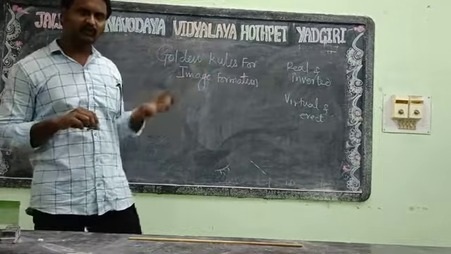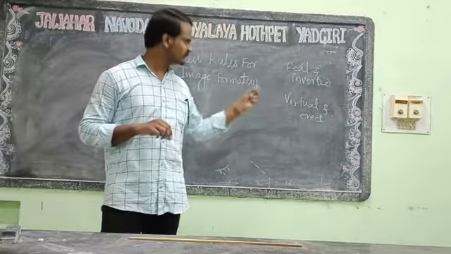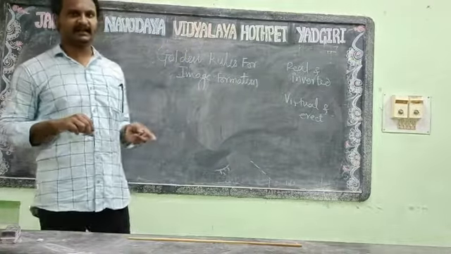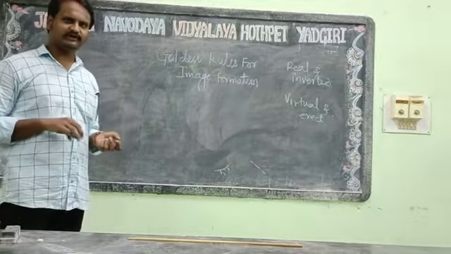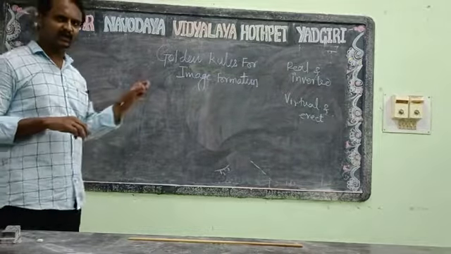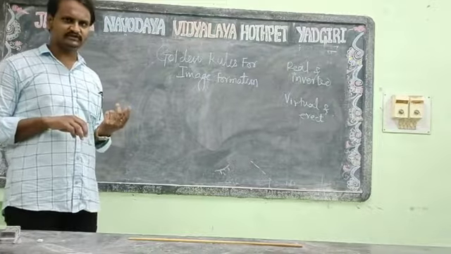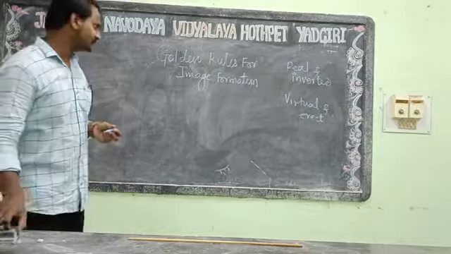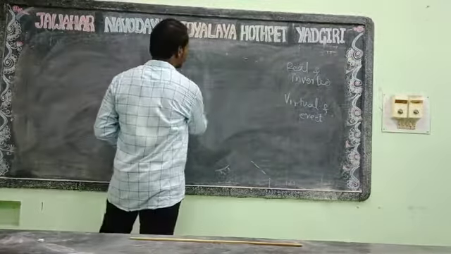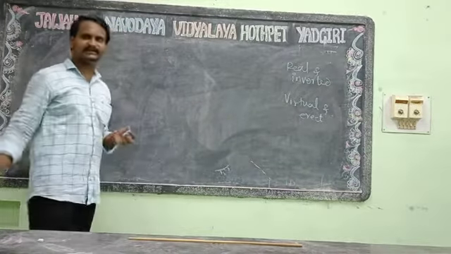Both images it can form. But the convex mirror will produce only virtual and erect images. Now let's see what are the rules for the formation of image in the convex mirror and concave mirror. There are 4 rules, and we will see them one by one. These are also called the golden rules for the formation of images.